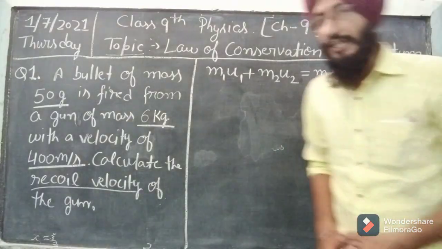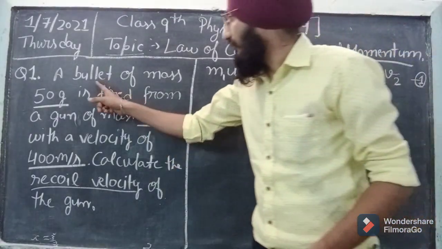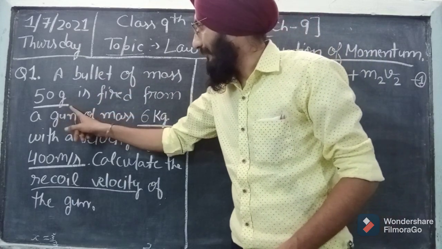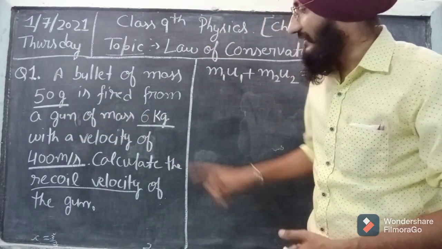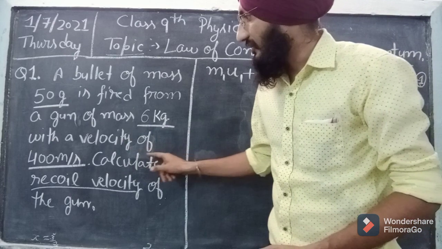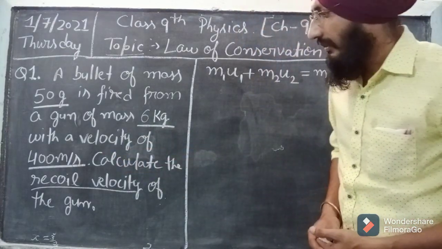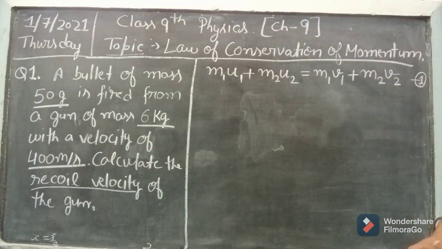So the very first question is, you see here, a bullet of mass 50 gram is fired from a gun of mass 6 kg with a velocity of 400 meter per second. Calculate the recoil velocity of the gun.